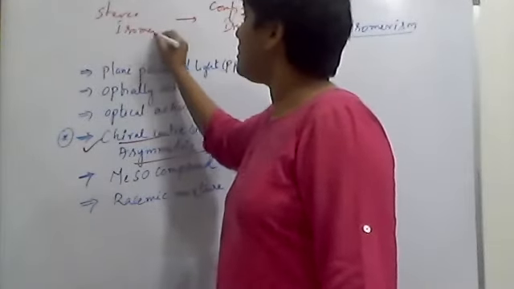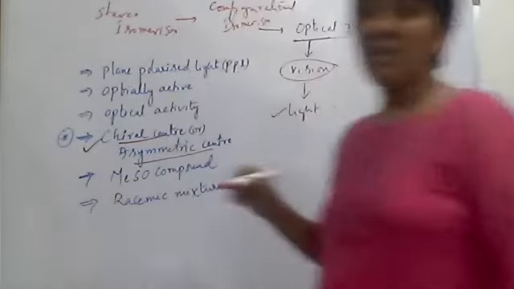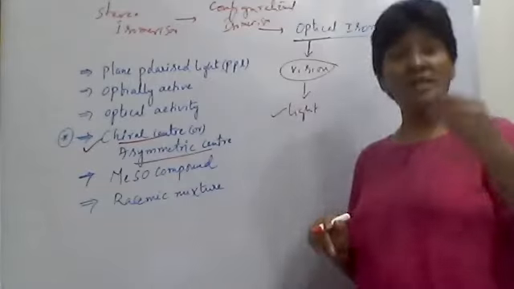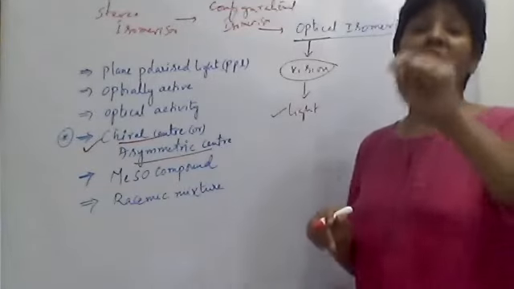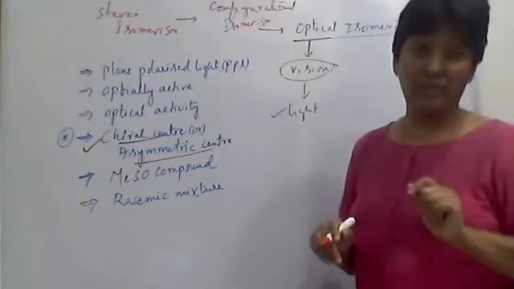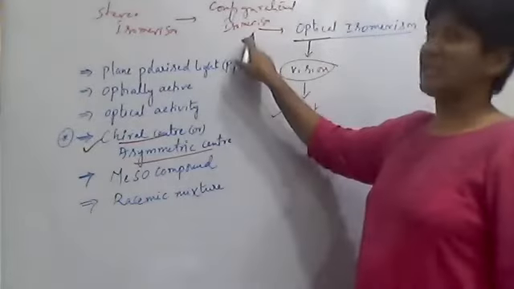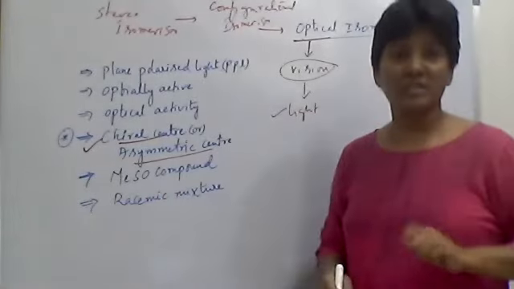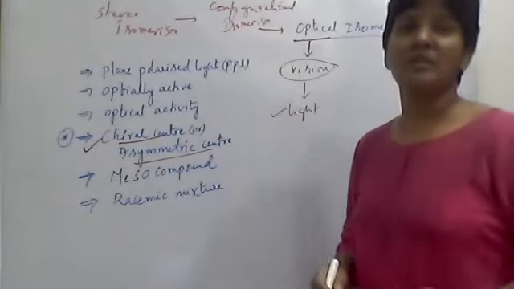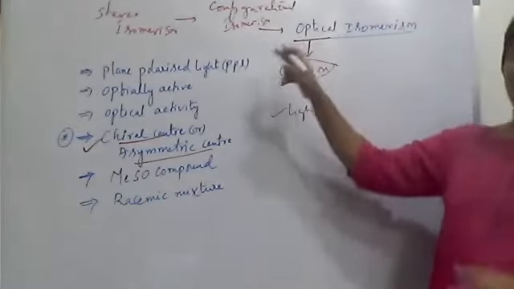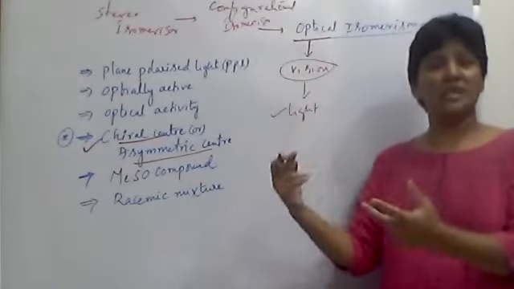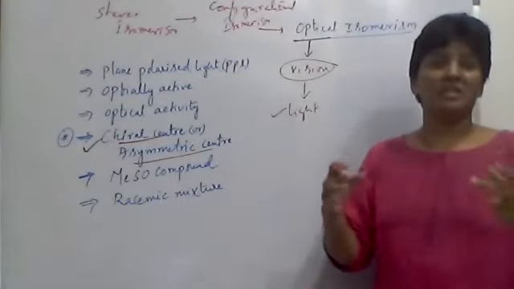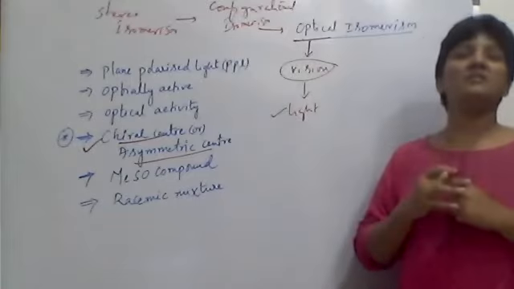Stereo isomerism means if you take two molecules, both will have the same molecular formula and same structure, but differ in the arrangement of groups in space. That arrangement is called configurational. In future you are going to learn D configuration, L configuration, R configuration, S configuration. So once again, the molecular formula is the same, structure is same, connectivity is same, but the configuration, the arrangement in space, is different.